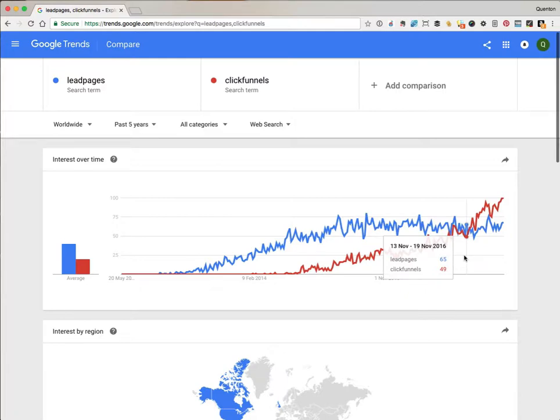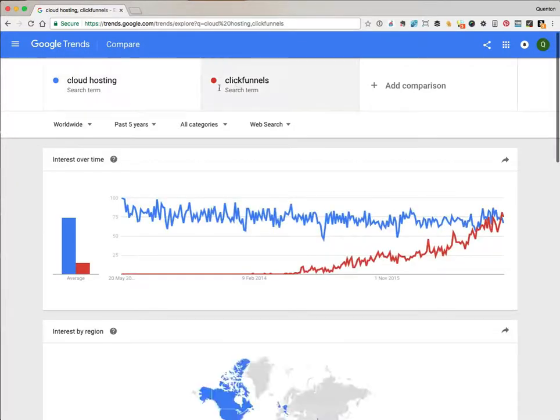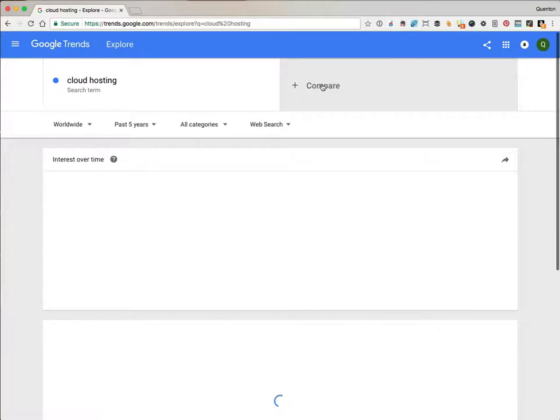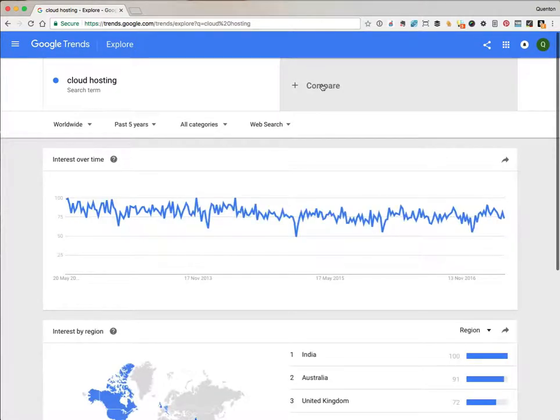Let's look at another example, cloud hosting. That's pretty hot right now, eh? Must be a growing term. Cloud hosting. Well, apparently not. There's no real growth there over 5 years. Let's compare it with Amazon Web Services.